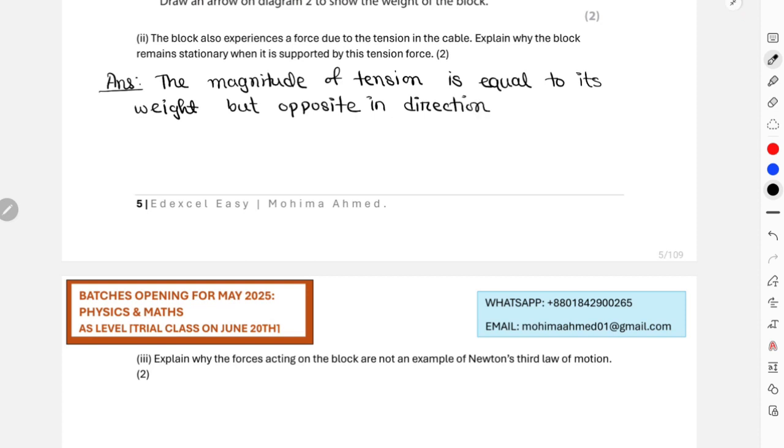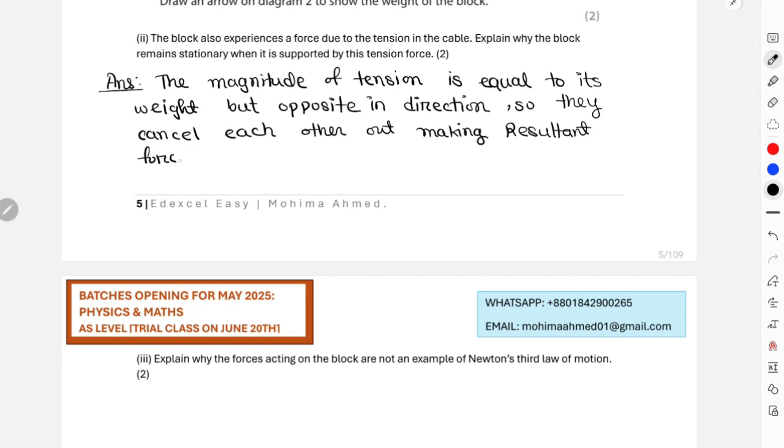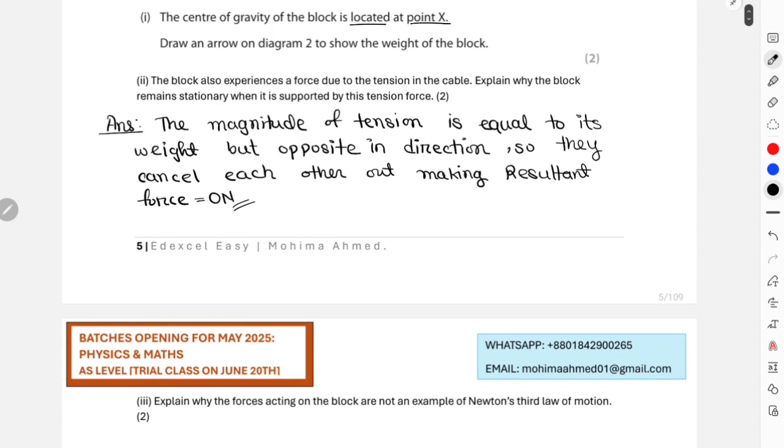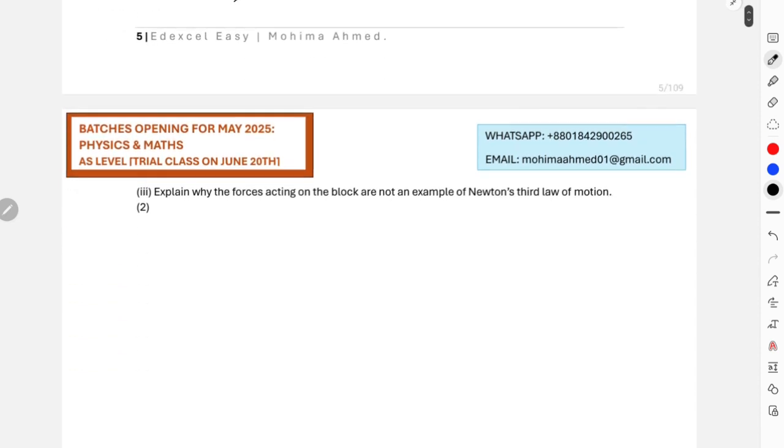So obviously they cancel each other out, making resultant force equals to 0 Newton. Okay, that is your final answer now. Let's move on to the next one.